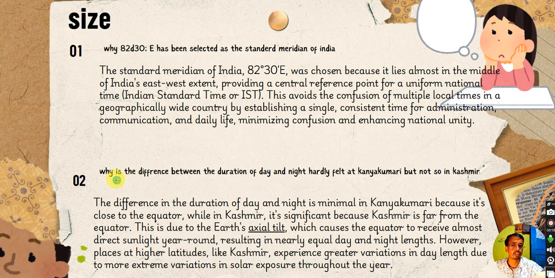You might encounter this question: why is the difference between the duration of day and night hardly felt at Kanyakumari but not in Kashmir? Because Kanyakumari is near the equator, which receives direct sunlight, and Jammu and Kashmir is far apart from the equator. That is the primary reason for the difference of day and night at these two points, Kanyakumari and Kashmir.